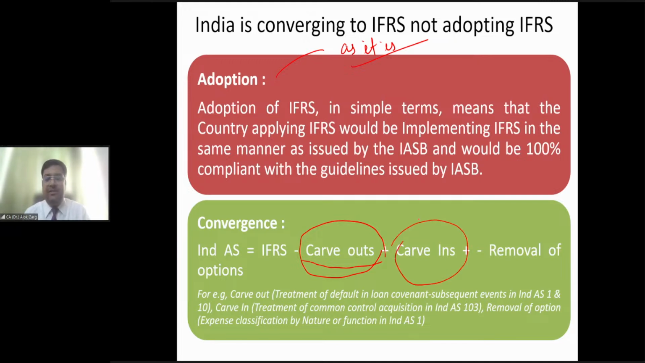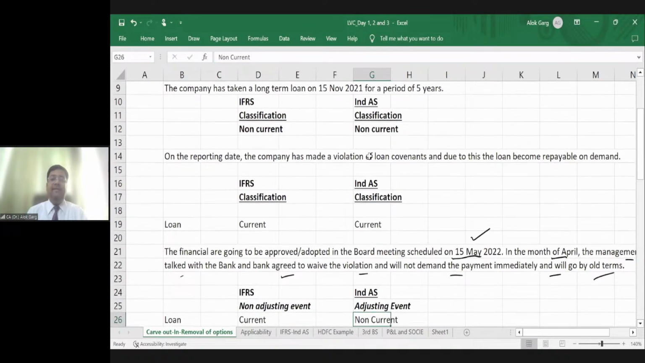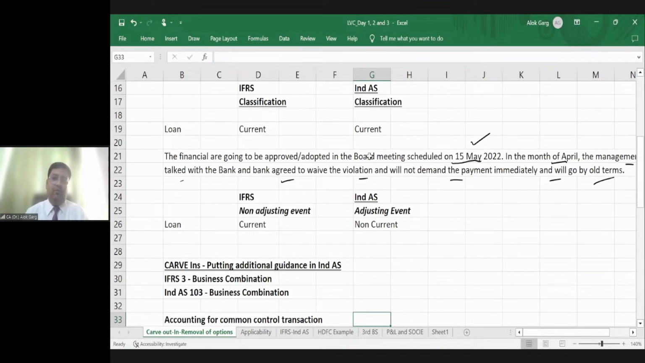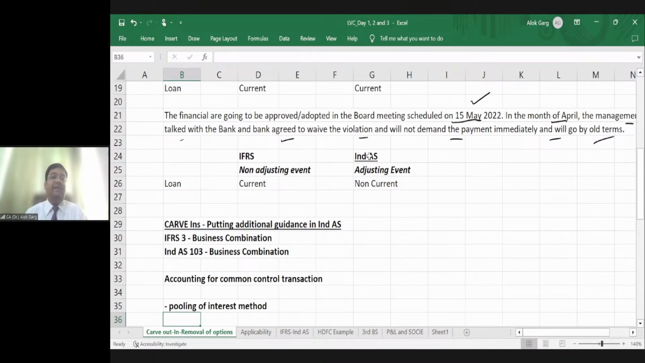What is meant by carve in? The first change we have classified as carve out. What is meant by carve in? Carve in means putting additional guidance, which was not there in IFRS, but we have incorporated additional guidance in Ind AS, right? So again, I'm going back to my Excel file. And friends, there is only one carve in, and this carve in we have taken in the merger and acquisition standard.